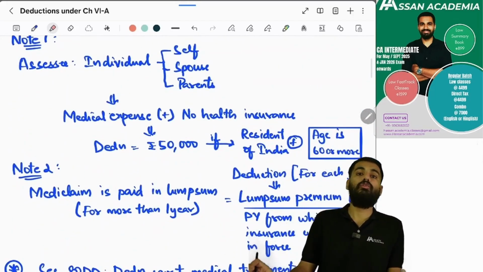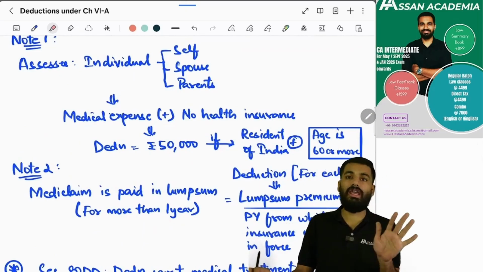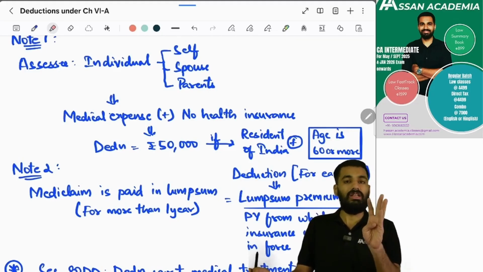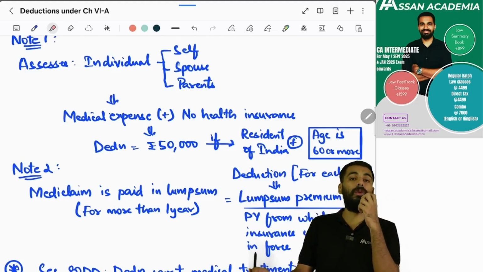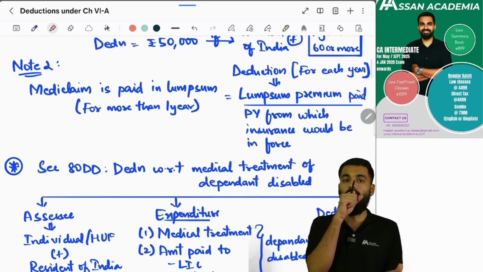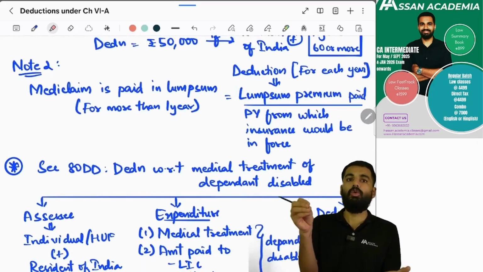If an individual, for himself, for his spouse, and for his parents, where he has not taken medical insurance, but there is a medical treatment taking place, then he can claim deduction of rupees 50,000 if it is a resident senior citizen. Yes, sir.